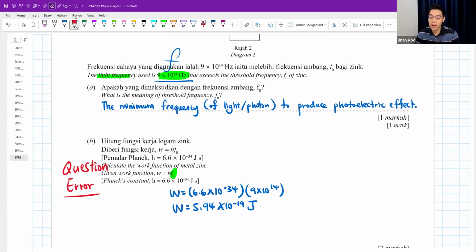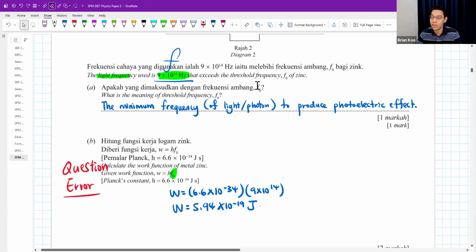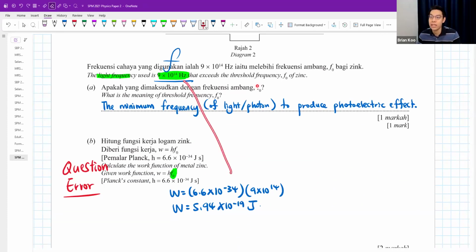So in SPM, I always say, especially in Paper 2, you do not leave your answer blank. Don't say it is wrong just because you feel like it. You just do whatever you can. Some people see that the whole question is very straightforward, and there's no other value that they gave. Just use this one. We just assume this one is the threshold frequency, and then you get an answer.